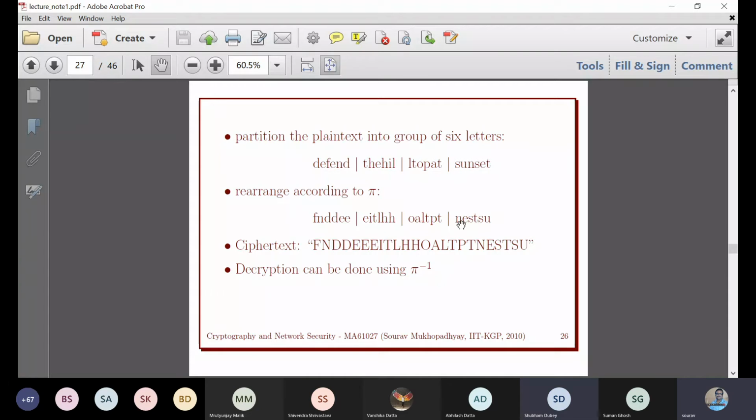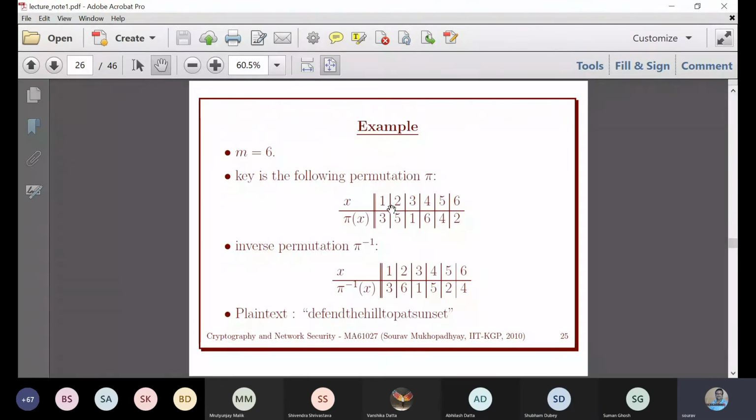If you have 3 letters, how will you apply that permutation? Say the permutation is such that position 2 is going to position 5, but you don't have the 5th position. That is the problem.